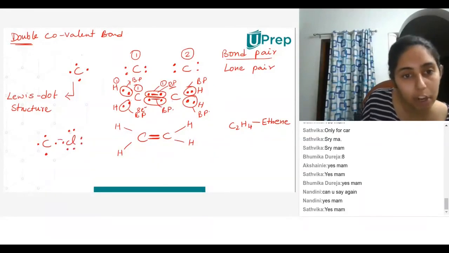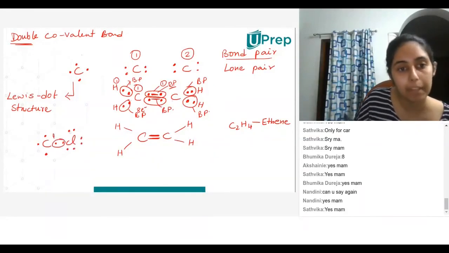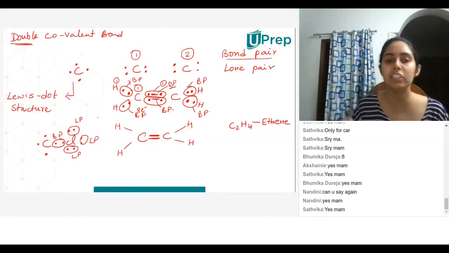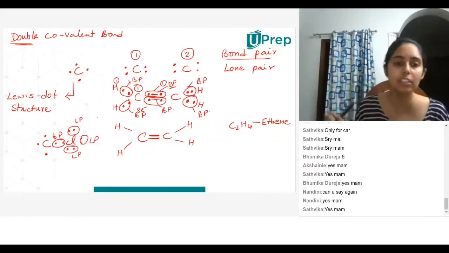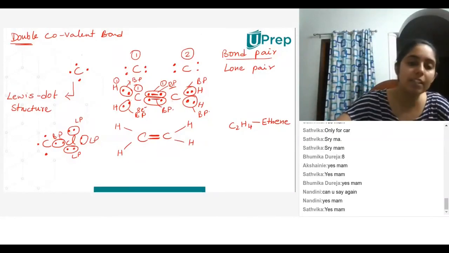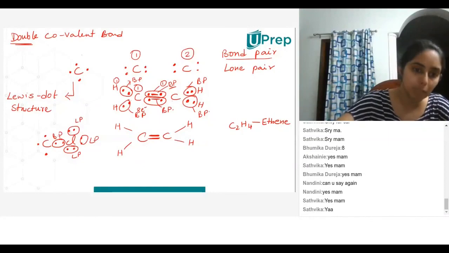So this is a bond pair, and these are lone pairs. Lone pairs means they are alone. They are not forming any bond. They are just a pair of two electrons that are not forming any bonds. That is why they are called lone pairs. Do all of you understand what bond pairs and lone pairs are? Yes, ma'am.